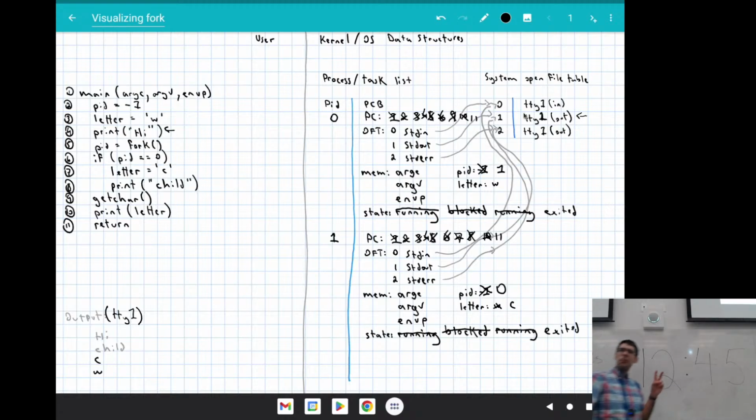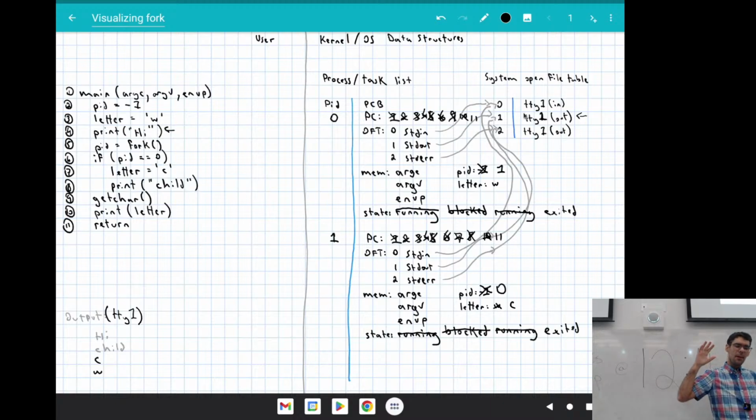This decision-making process, 1 or 2, I guess it was 0 or 1, sorry. I was making it more confusing than it needed to be here. This decision-making process is the scheduling process. We will see this later. For now, it was an arbitrary decision. It's a random decision which one gets to go, but there are actual algorithms and policies that state which one would get to go next that we will see later in the course. So I'll post these documents for you so you'll have a copy of them up on the course webpage.